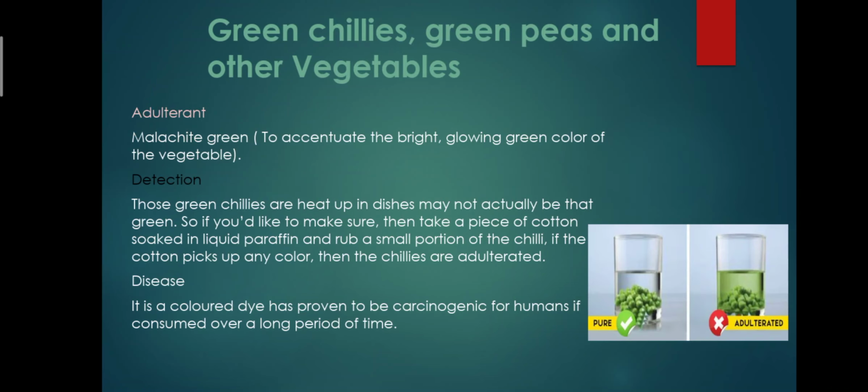Next one is green chilies, green peas and other vegetables. The adulterant that is used is malachite green, to accentuate the bright glowing green color of the vegetables. Detection: green chilies that are heated up in dishes may not actually be dyed green. So if you would like to make sure, take a piece of cotton soaked in liquid paraffin and rub a small portion of the chili. If the cotton picks up any color, then the chilies are adulterated.